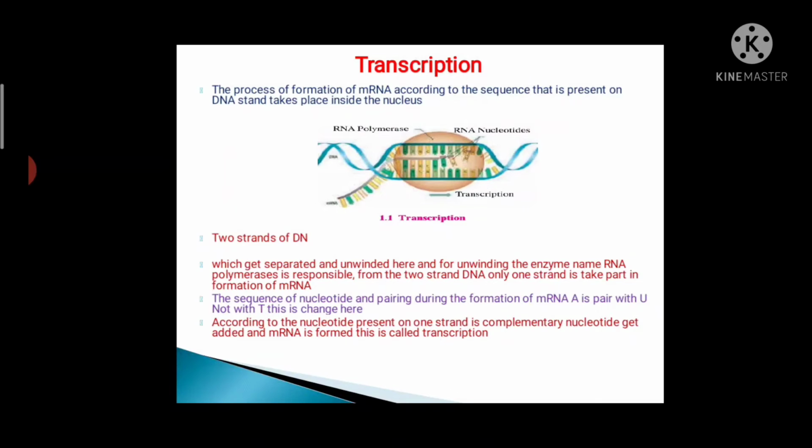From the two strands of DNA, only one strand takes part in the formation of mRNA. During the formation of mRNA, A is paired with U, not with T. This is the change that takes place here. According to the nucleotides present on one strand, complementary nucleotides get added and mRNA is formed, and this is called transcription.